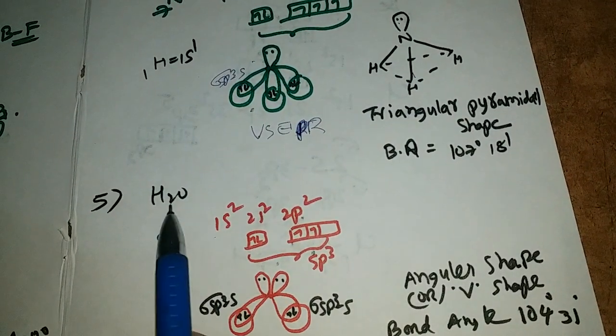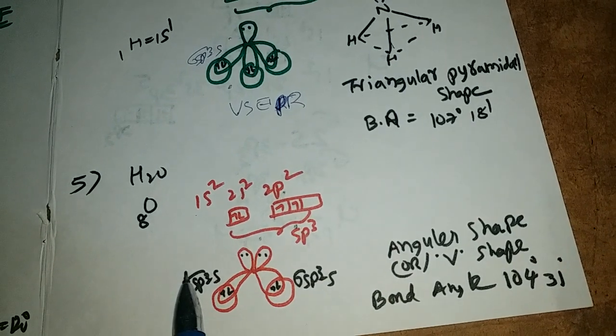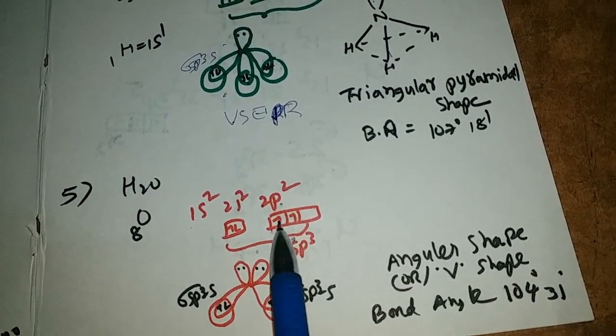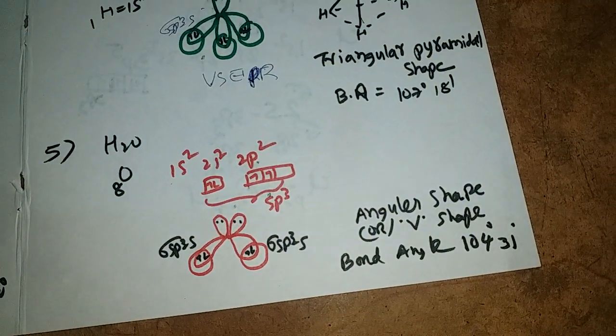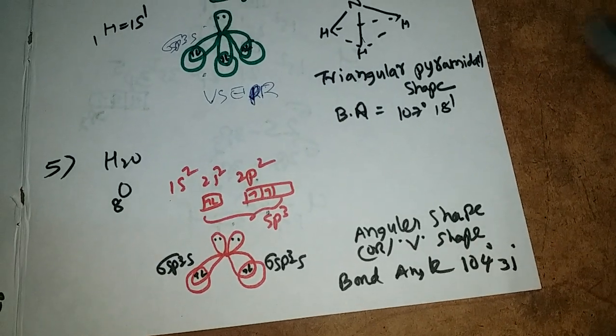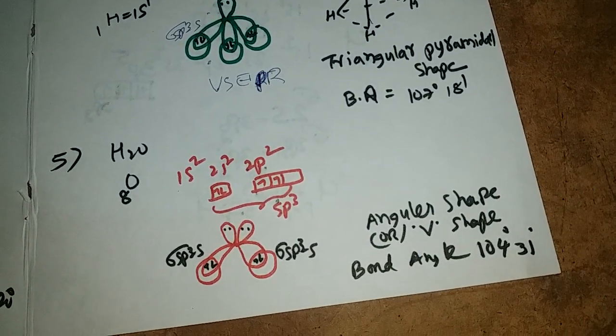Next comes the water molecule. The atomic number of oxygen is 8, so it has 2 unpaired electrons in its ground state. So it will form 2 sigma bonds with 2 hydrogens. But here also